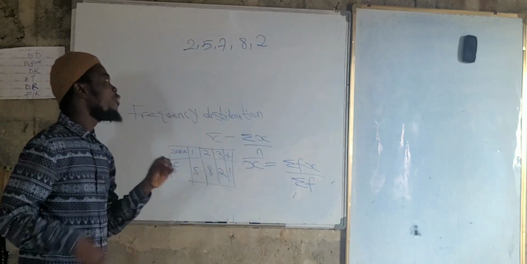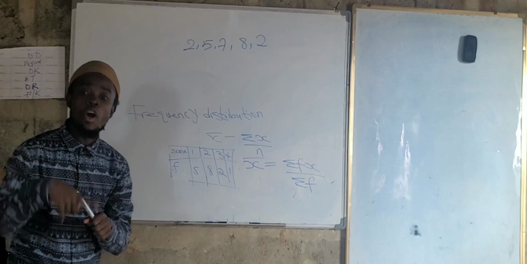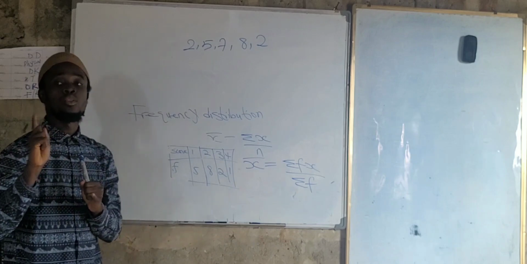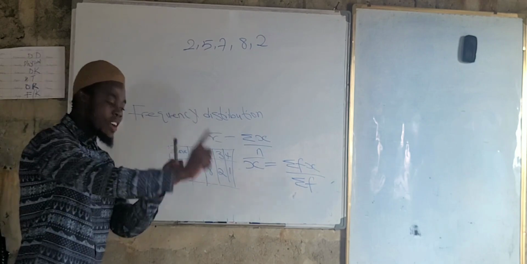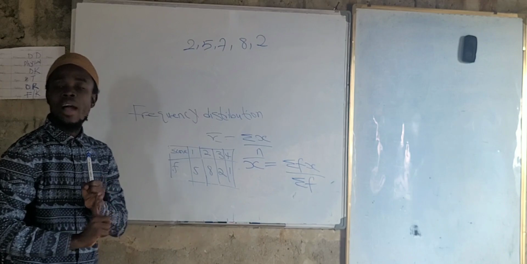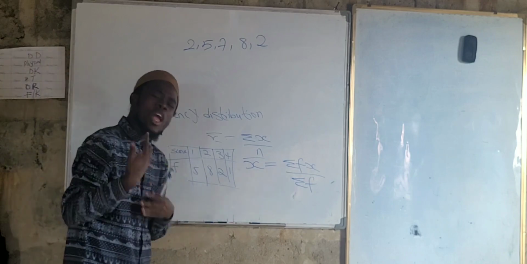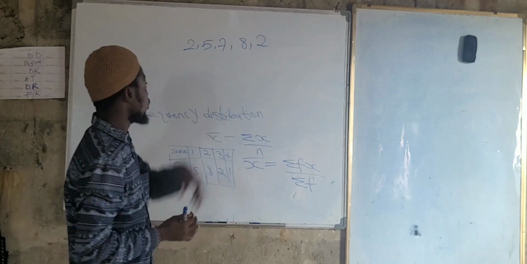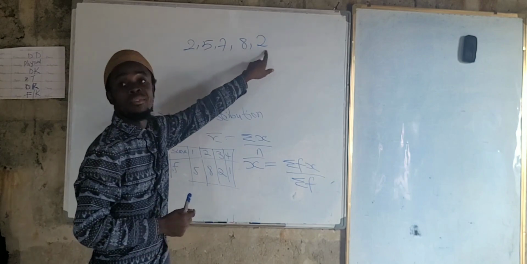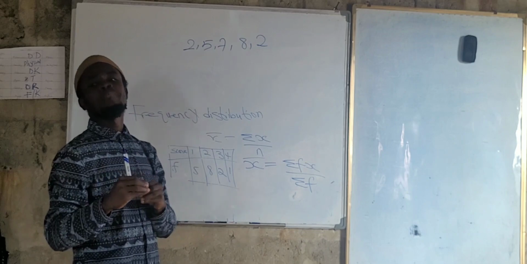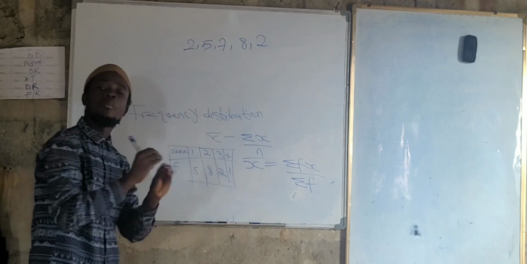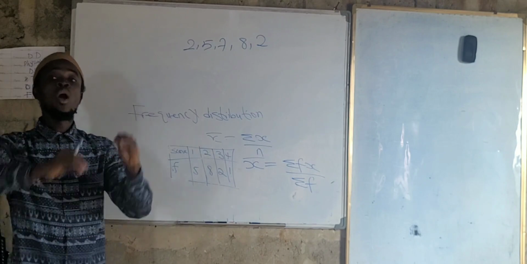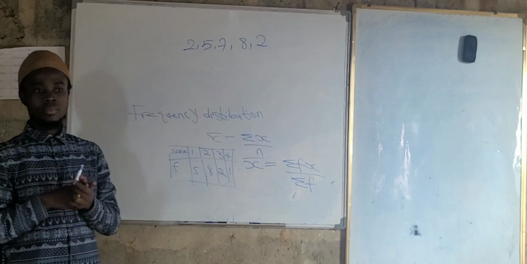Now, if we are asked to find the median, you must look out for two cases: when you have odd values and when you have even values. Guys, take note of them. What do I mean by that? 1, 2, 3, 4, 5. Are they odd? Yes, they are odd values, because when we divide odd numbers by 2, we get a remainder of 1.